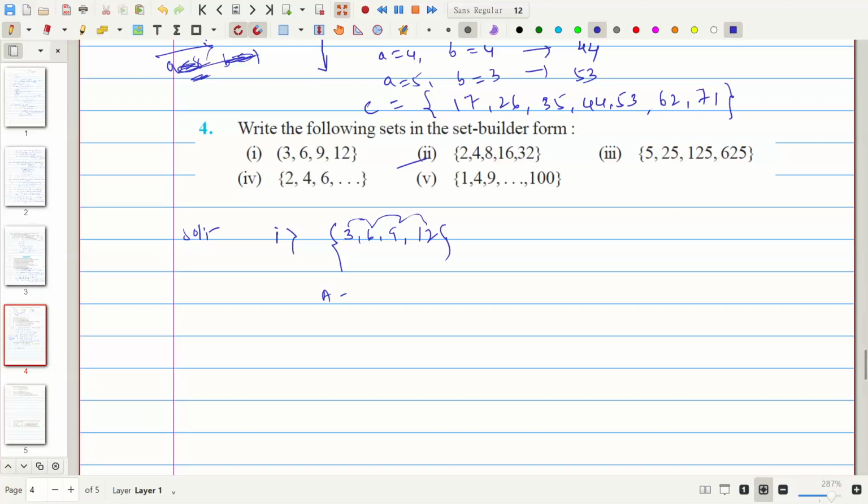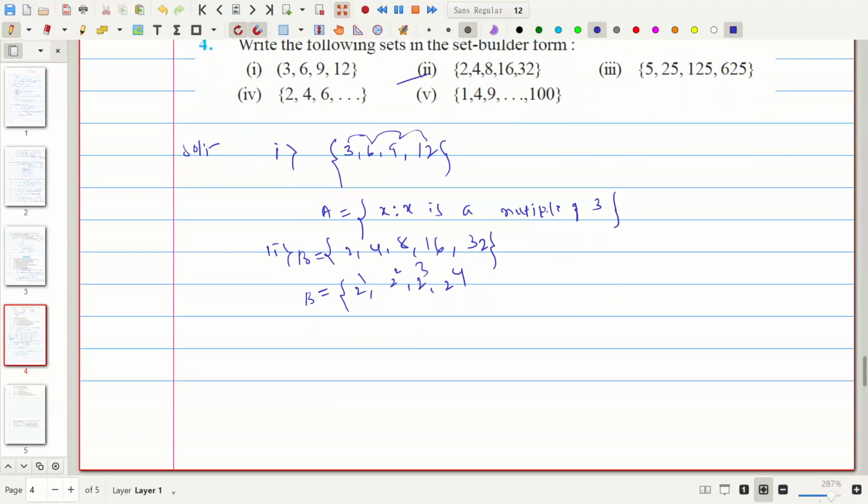Then we can write A is equal to x such that x is a multiple of 3. Okay, the problem is over. And the second one we can write as 2, 4, 8. You write B is equal to 2, 4, 8, 16 and 32. If we observe this one, we can write 2 ones are 2, 2 twos are 4, 2 threes are 8, 2 fours are 16, 2 fives are 32.